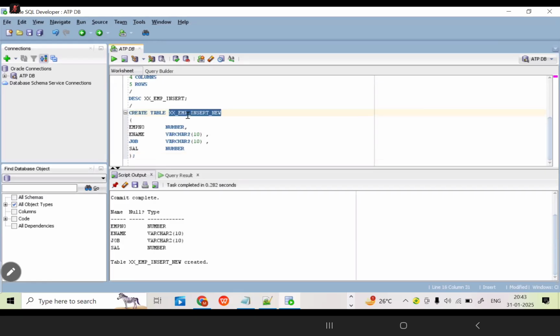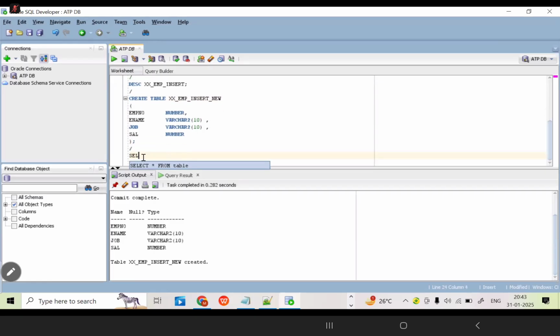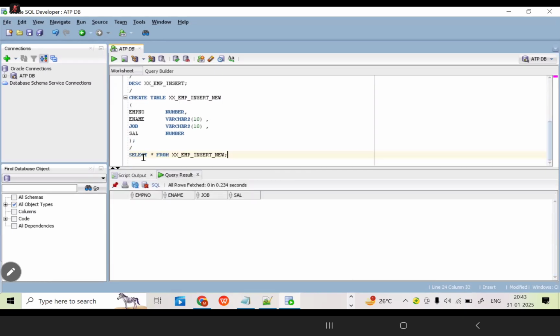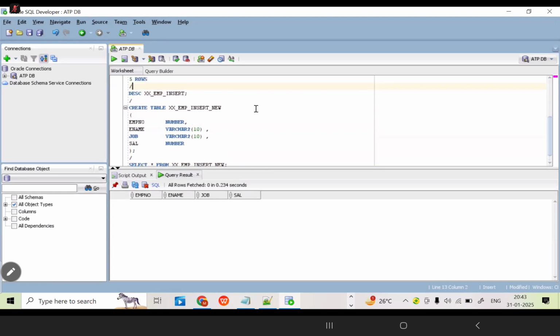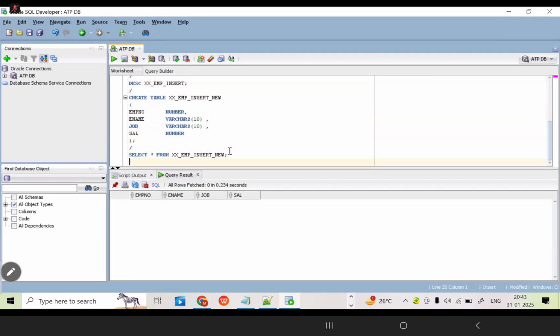For this table, is there any data? We have just created the table, correct? Select star from xx_emp_insert_new. Is there any data as of now? No data. Now can anyone tell me how many rows are there in the old table? 5 rows only. If we want to store the old table data into the new table, how many insert commands do we need to write normally?